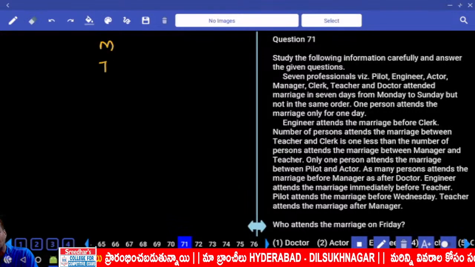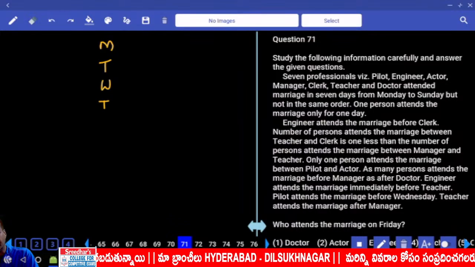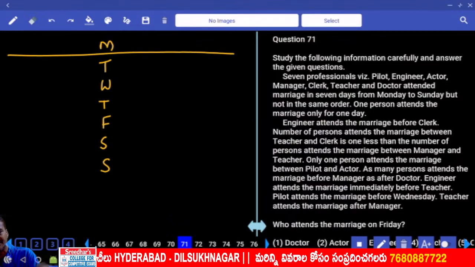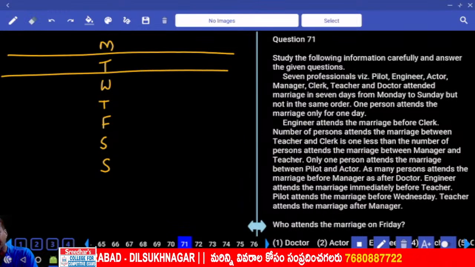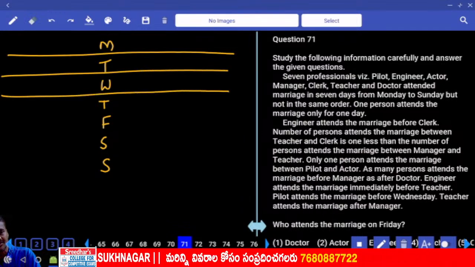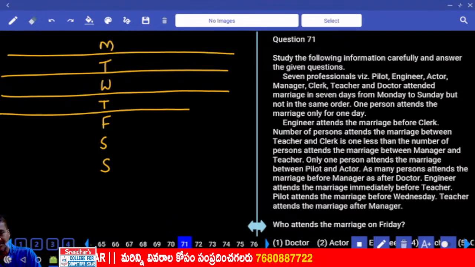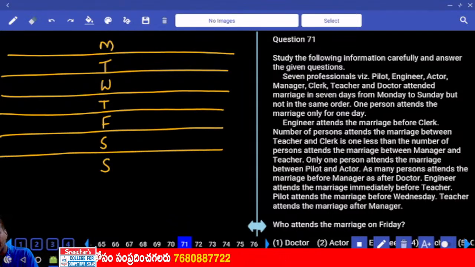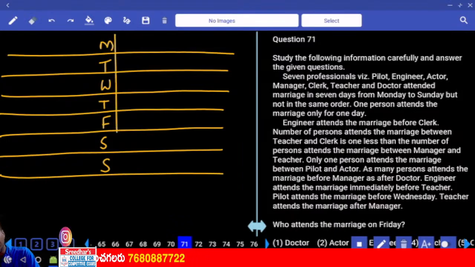And next one: we have Monday, Tuesday, Wednesday, Thursday, Friday, Saturday, and Sunday. Monday to Sunday are the 7 days we have. Now in these 7 days, how many persons were there? 7 professionals on these 7 different days. Then coming to condition number 1. In the first one, what is the information we have?